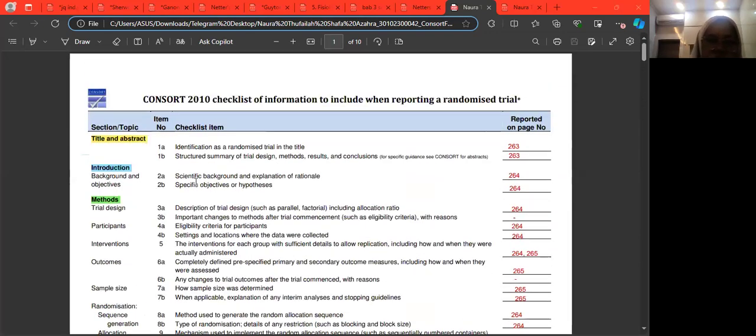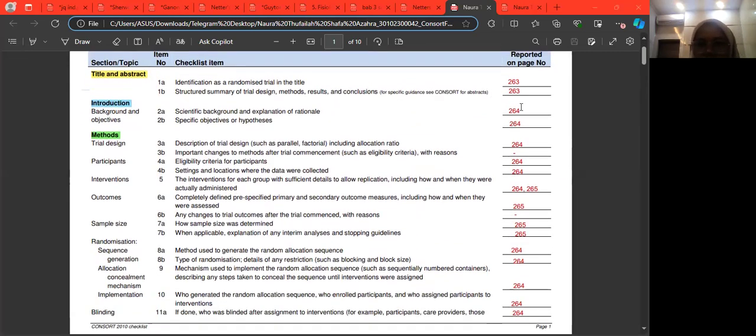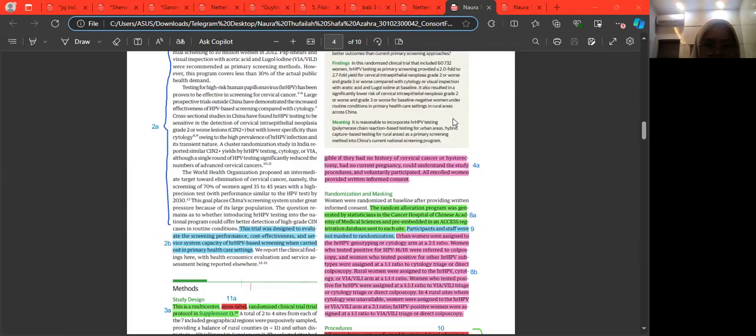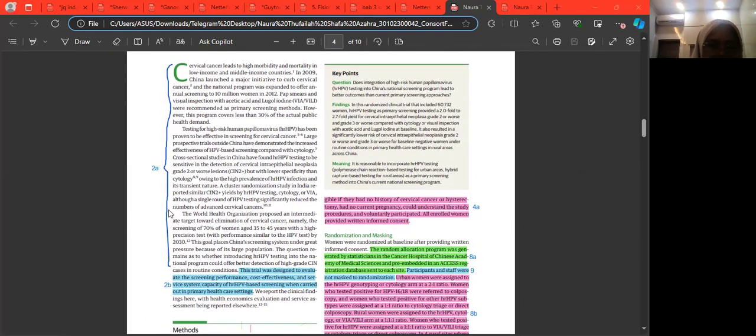About introduction, 2A and 2B: scientific background and explanation of rationale, and 2B, specific objective or hypothesis. In 264, this is the 2A and 2B.